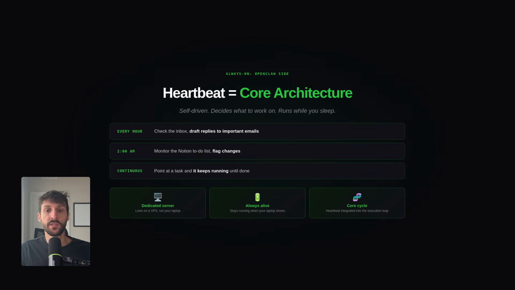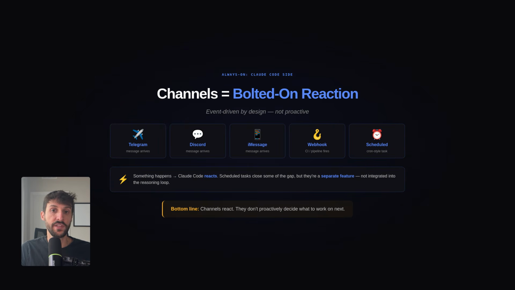Always on is OpenClaw's default state. Claude Code's new channels feature connects to Telegram, Discord, and iMessage through plugins. It also has scheduled tasks for cron-like behavior, but channels are fundamentally event-driven. Something happens, you send a message, a webhook fires, a CI pipeline triggers, and Claude Code reacts.